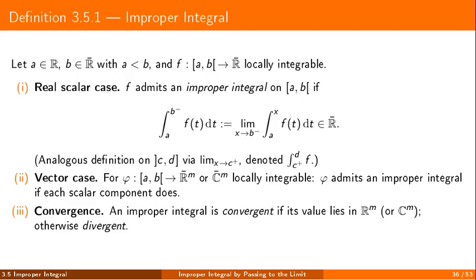The definition is the natural one. For a locally integrable function on a half-open interval, possibly extending to infinity, we integrate over bounded subintervals, and then let the moving endpoint approach the problematic bound. If that limit exists, we call it the improper integral. In the vector case, this is done component by component.